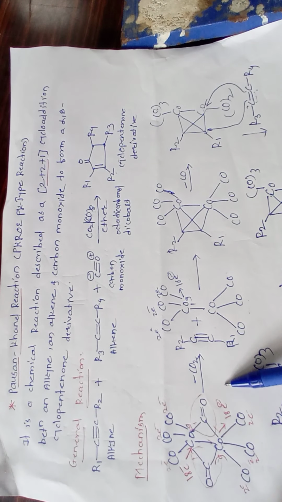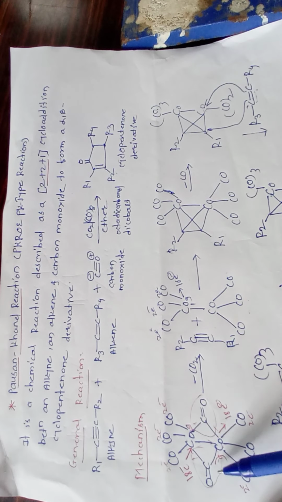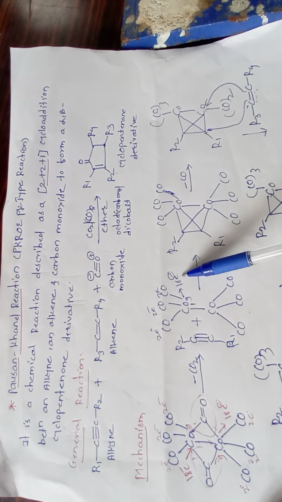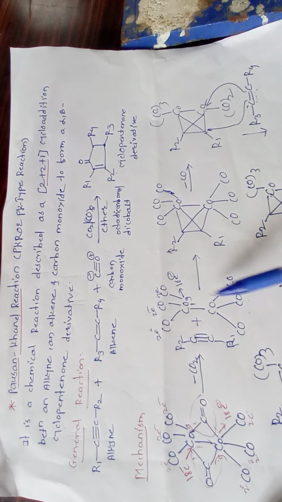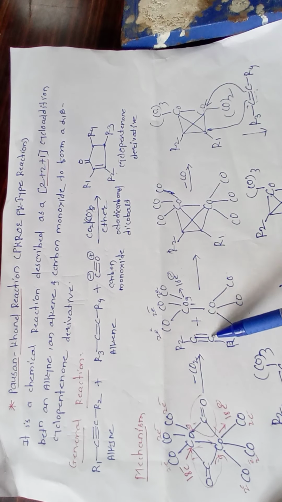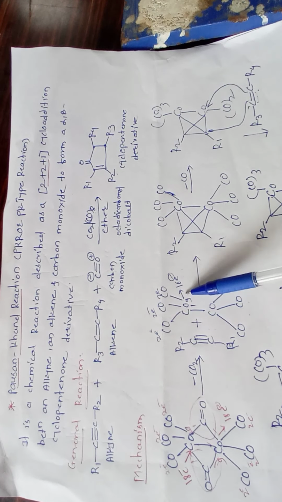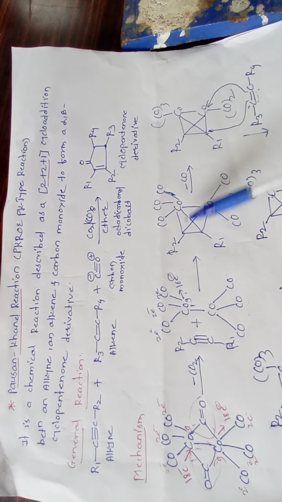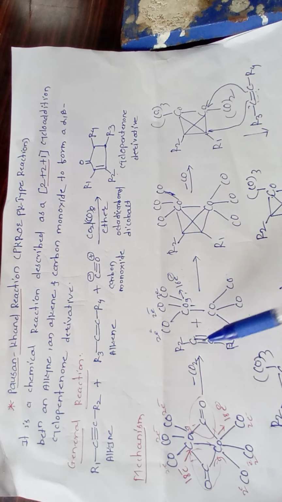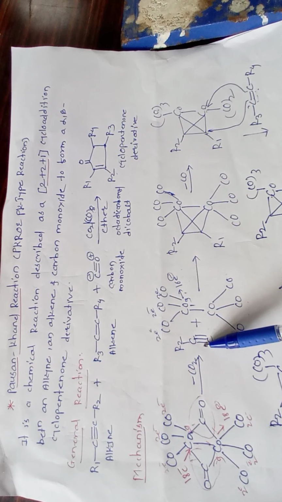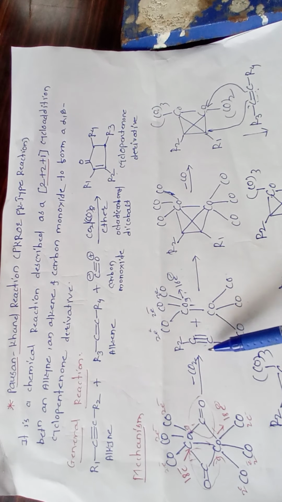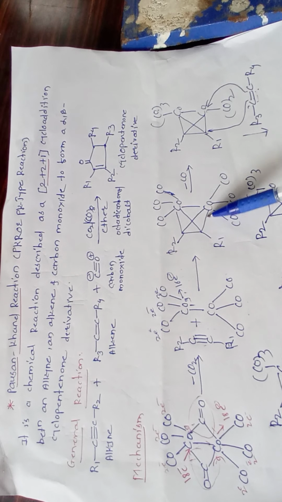So for that reason, we can remove 2 carbonyls, giving a 16 electron species. So the reaction is carried out at this complex. Then the alkyne first reacts: its pi bond, having 2 electrons, binds this cobalt, which needs 2 electrons. So this structure is formed. Again the second pi bond is present, so in the same way 2 electrons bind, and a structure with a 4-membered ring is formed.